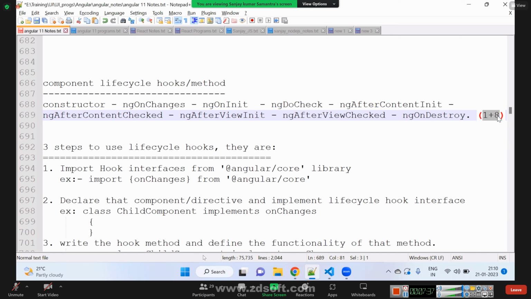Till today, we never tried to understand whether these functions are being called or not. But today we will see how these functions are being called for every component and why they are being called. And when they are being called, what is the benefit that we get? We will understand all these things today.